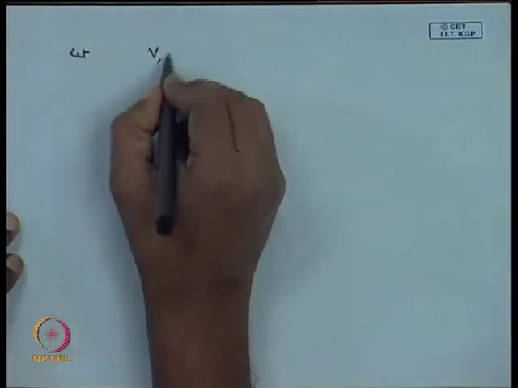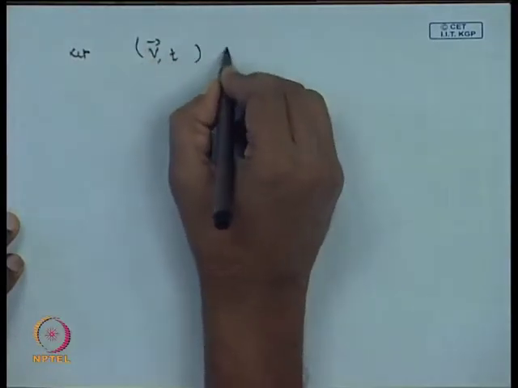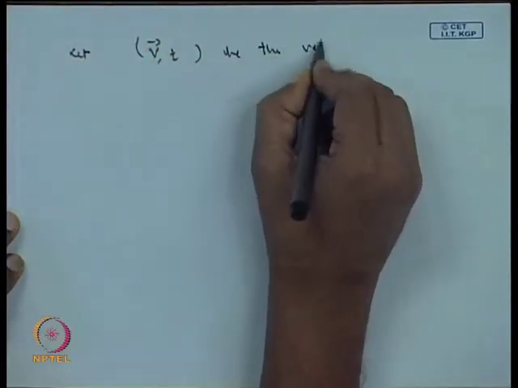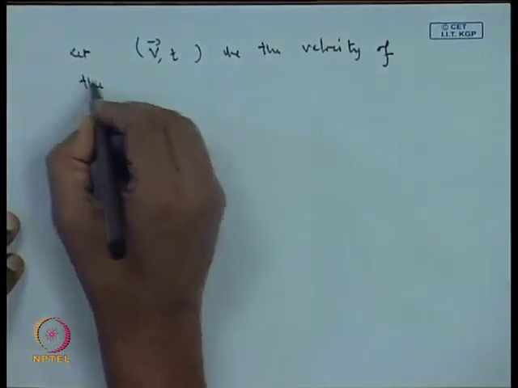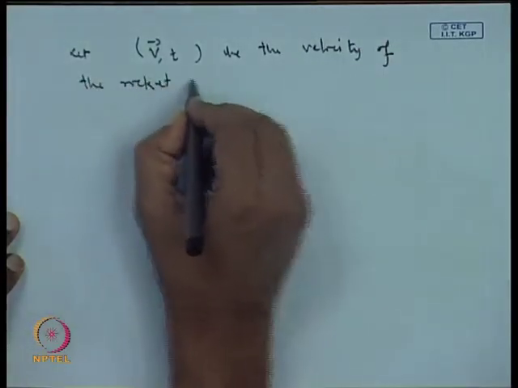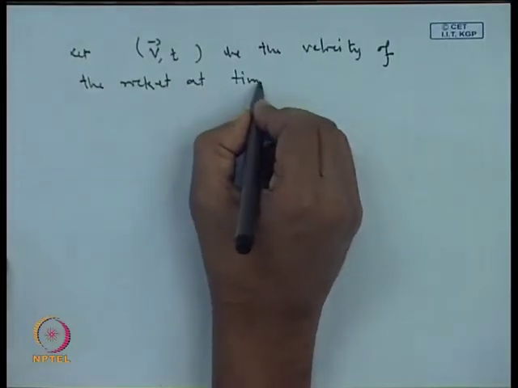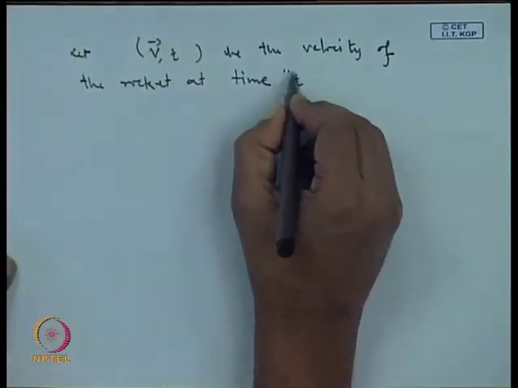So, let v be the velocity of the rocket at time t.